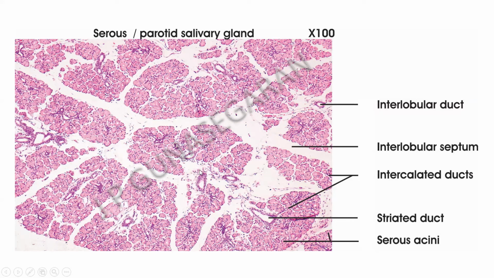There are larger ducts found in the interlobular septae, interlobular ducts, and smaller ducts found within the lobules. These are the intralobular ducts, mainly the striated ducts and intercalated ducts. So the parotid gland is a compound acinar gland because only the serous acini are seen, no tubules is seen.